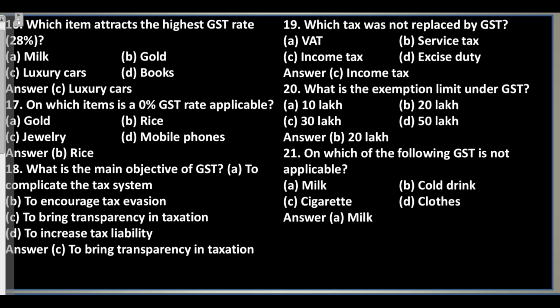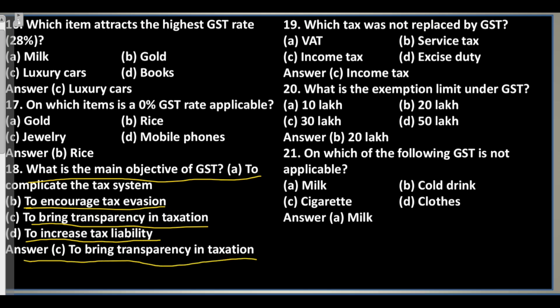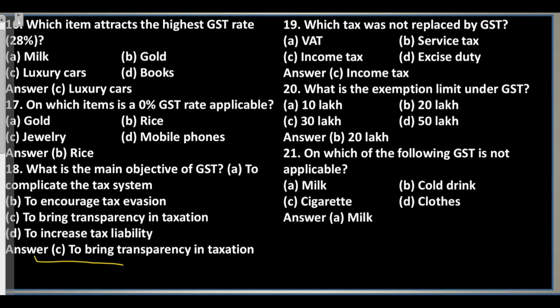Question 18. What is the main objective of GST? A. To complicate the tax system. B. To encourage tax evasion. C. To bring transparency in taxation. D. To increase tax liability. Answer: C. To bring transparency in taxation. Question 19. Which tax was not replaced by GST? A. VAT. B. Service tax. C. Income tax. D. Excise duty. Answer: C. Income tax.